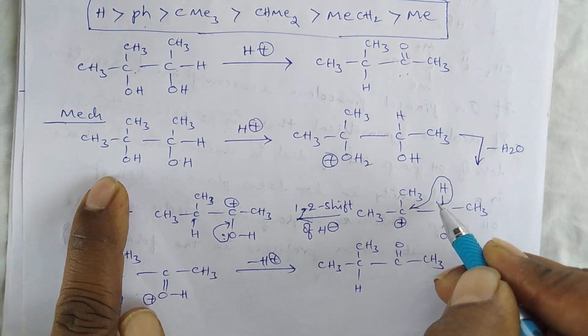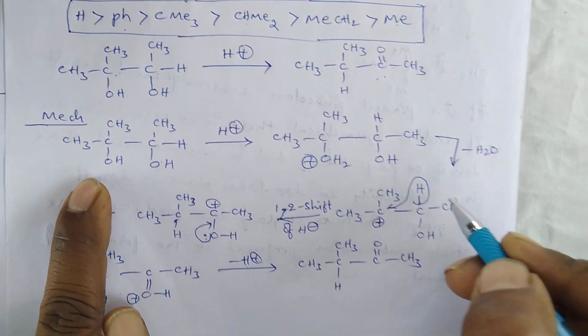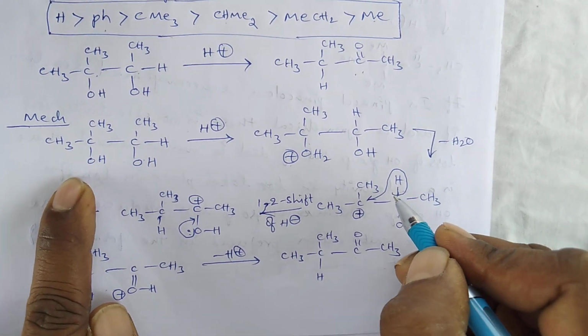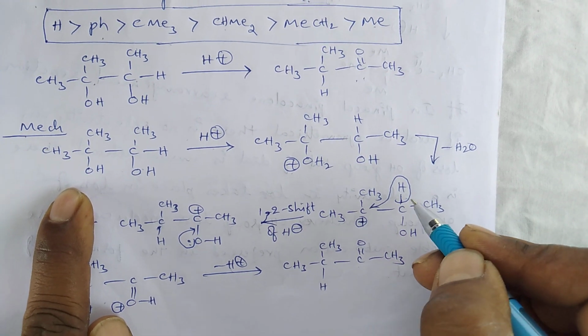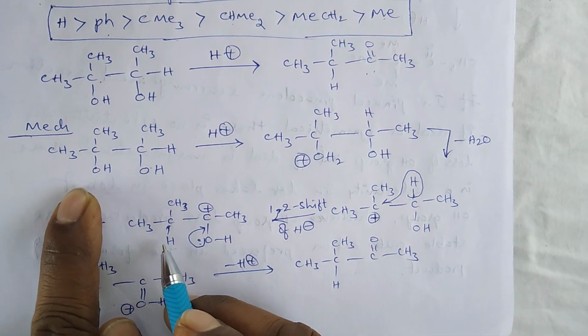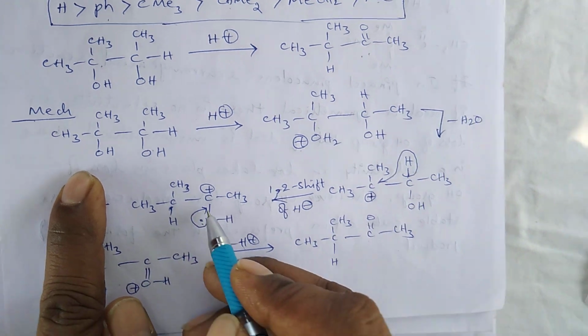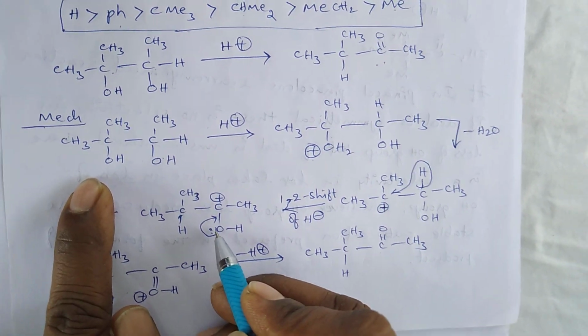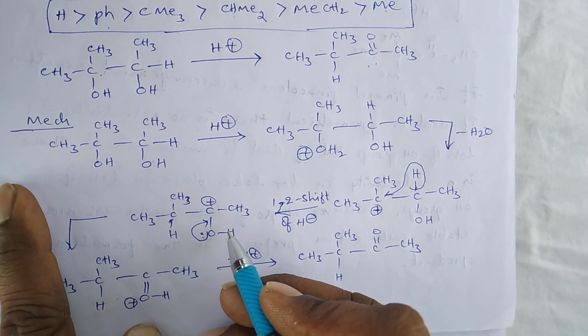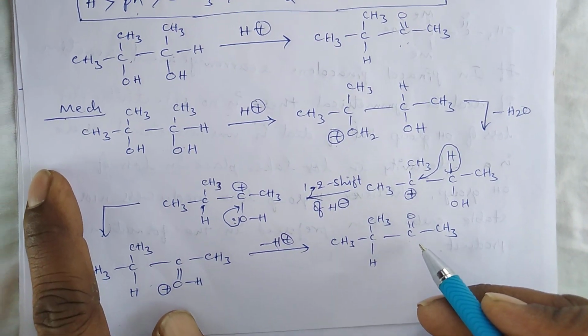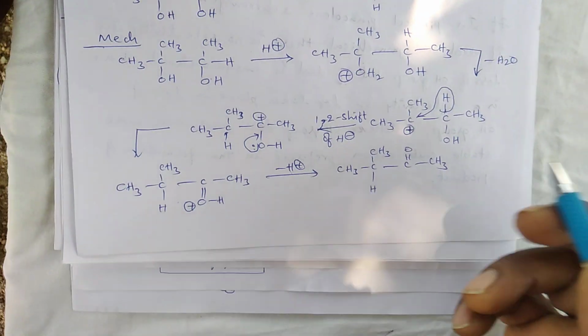This tertiary carbonium ion undergoes a 1,2 shift of hydride ion and produces a carbonium ion with the help of these non-bonded electrons, and finally by the loss of H plus ion, the resulting product is a keto group.